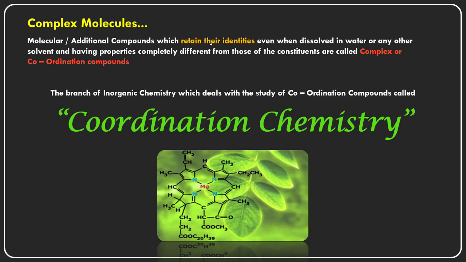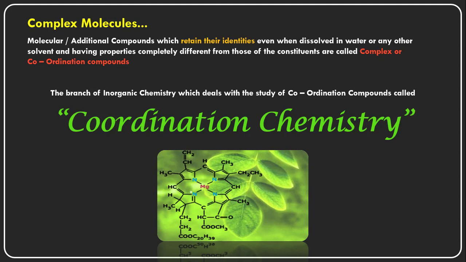And the branch of inorganic chemistry which deals with the study of coordination compounds is called coordination chemistry, and these coordination compounds are everywhere in nature. Nature is full of coordination compounds, in which the central metal cation is surrounded by some ligands or some chelating effect. These types of molecules are called complex molecules or coordination compounds, and the main property here is that the whole complex that is formed acts as one single entity only.